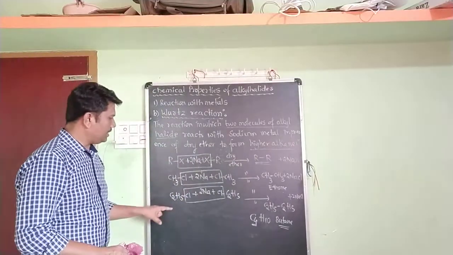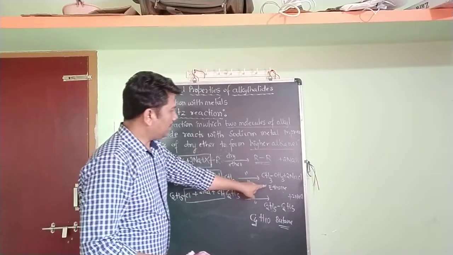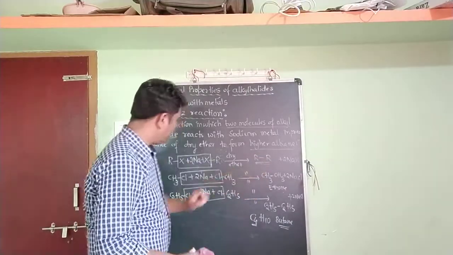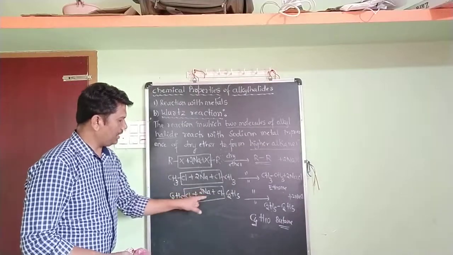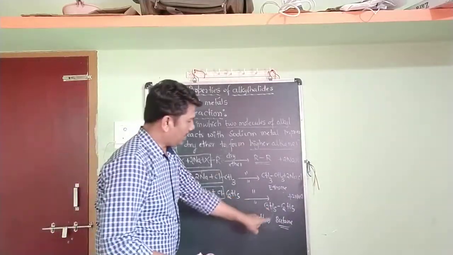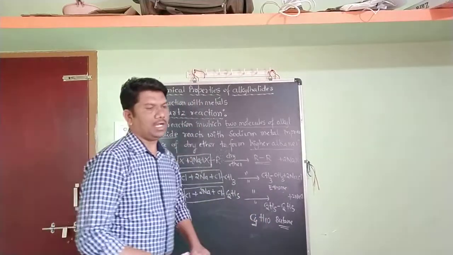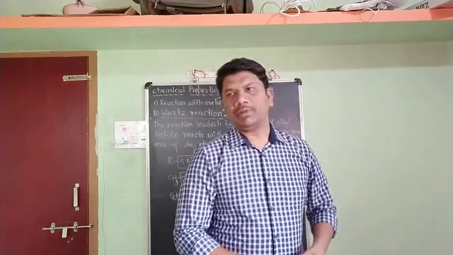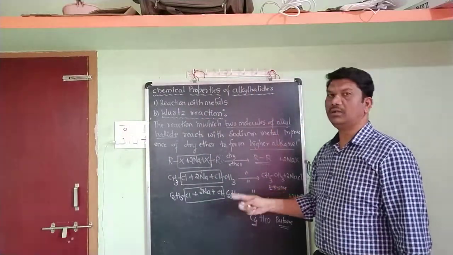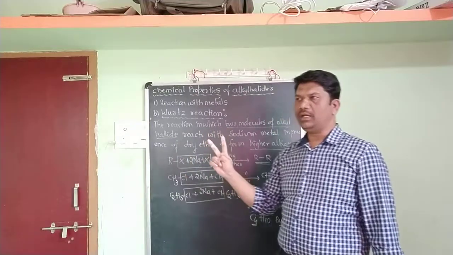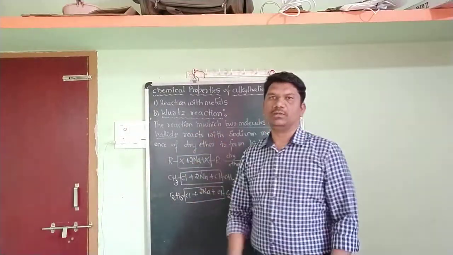I have taken 2 examples: methyl chloride with sodium metal gives ethane, the higher alkane, and ethyl chloride with sodium metal gives the higher alkane butane. This is about the chemical property, reaction with metal. In this reaction with metal, there are 2 important reactions: one is formation of Grignard reagent, and another one is the Wurtz reaction. Okay, thank you.